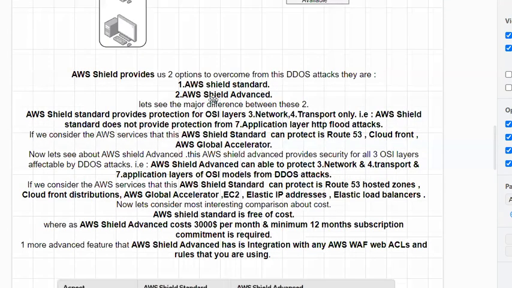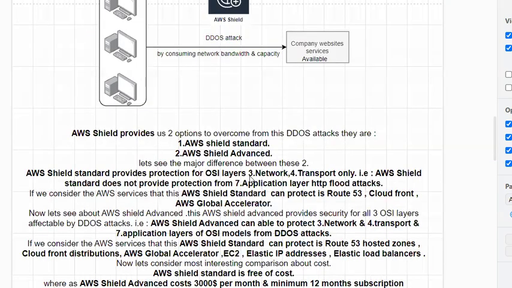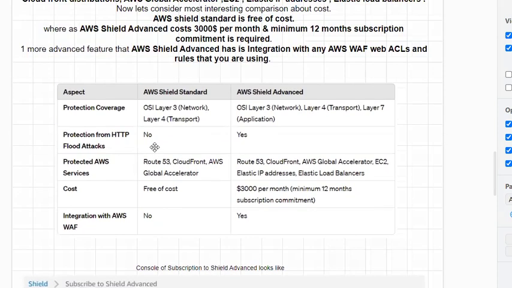So what is the leftover layer that is unprotected here? That is the application layer. So by using AWS Shield Standard, what is the layer that is unprotected? The application layer. We cannot protect that. AWS Shield Standard does not provide protection for layer 7, that is the application layer. In particular, we talk about DDoS attacks, HTTP flood attacks. For those flood attacks, Shield Standard does not provide us protection.